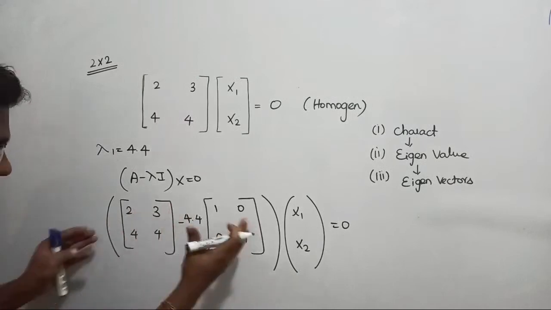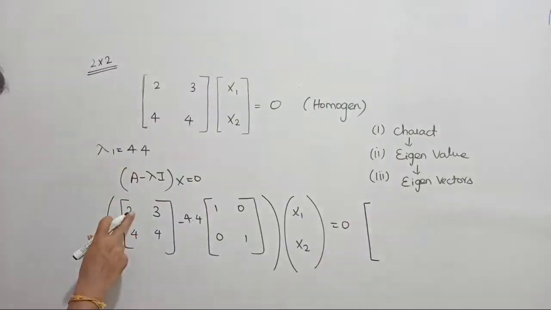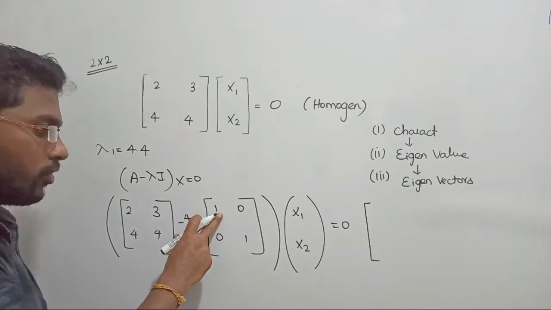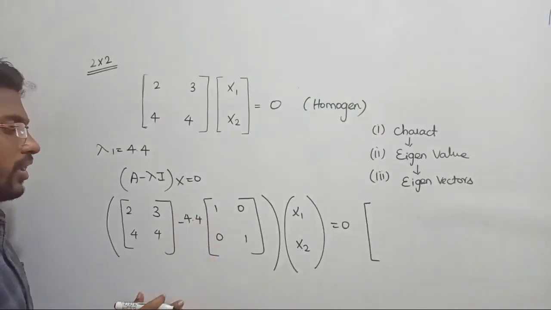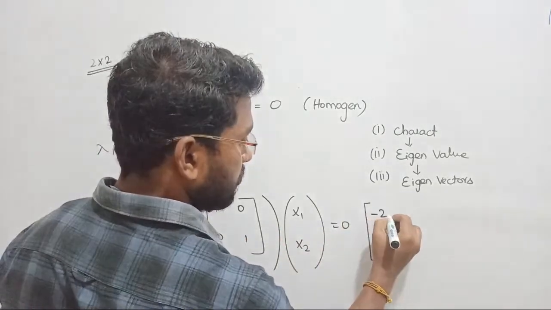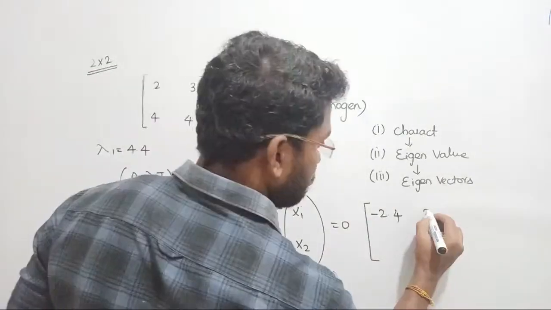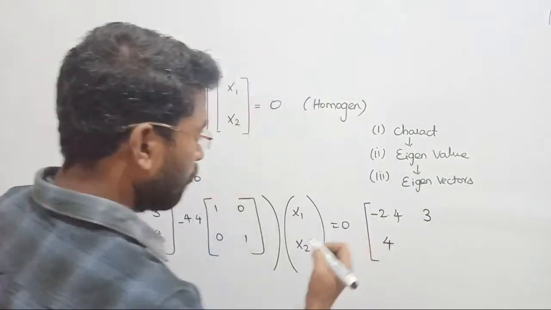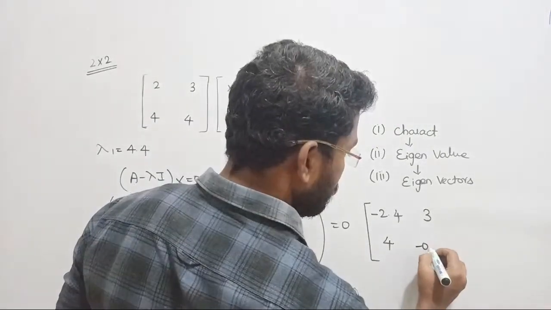If I reduce this expression, what we are going to get is 2 minus 4.4. Minus 4.4 into 1 will become minus 4.4. The off-diagonal terms are 0 only, since 0 into 4.4 is 0. So 2 minus 4.4 gives minus 2.4. Second, 3 minus 0 gives 3. Third, 4 minus 0 becomes 4. Fourth, 4 minus 4.4 gives minus 0.4.